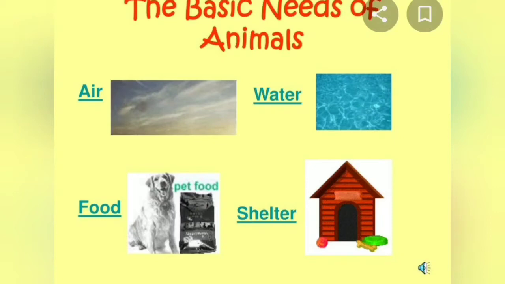Without food, we cannot live. We need shelter to protect ourselves from cold, wind, rain, etc. So air, water, food, shelter are called the basic needs of animals and human beings because they are very important and we cannot live without these things.